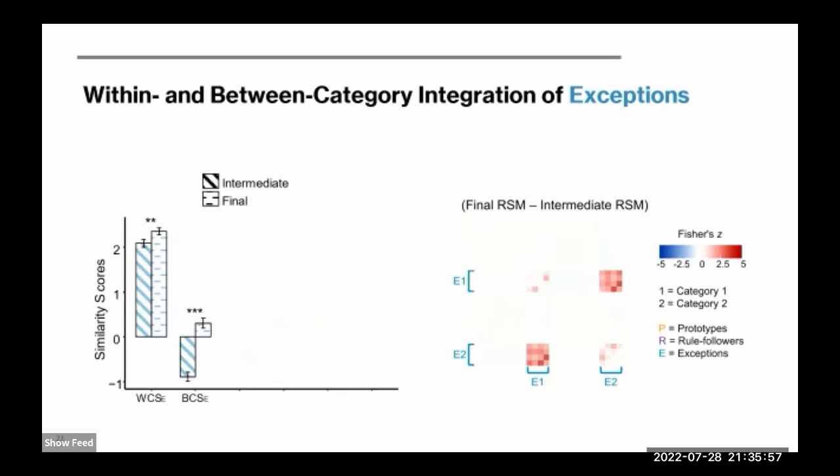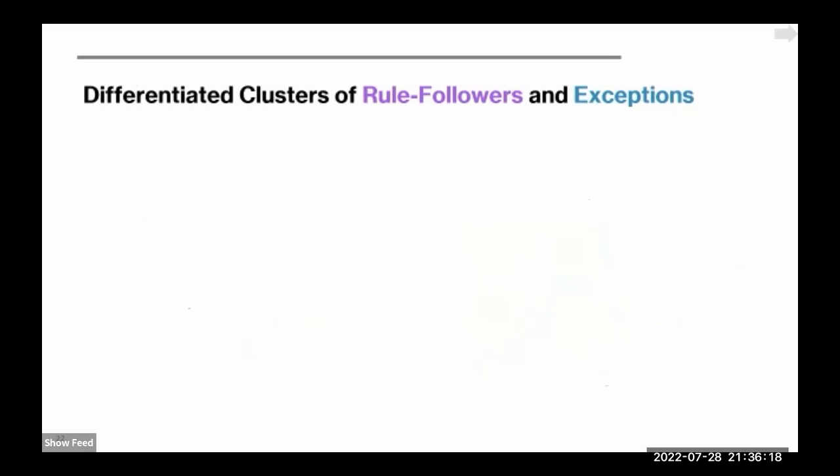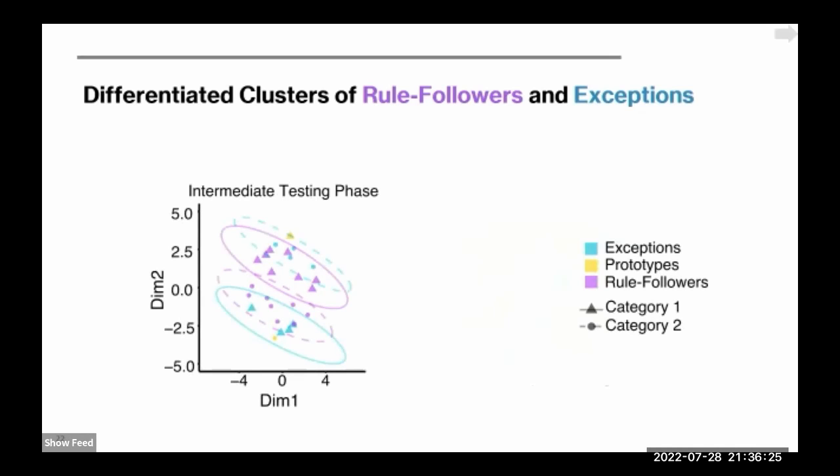Combining findings from the current and previous slides, we show that rule followers and exceptions in each category were separately integrated while being differentiated from each other. In consequence, people may form distinct rule follower and exception clusters for each category in the representational space. And we can see these distinct clusters by performing multidimensional scaling on the similarity matrices. So the plot here shows how each stimulus cluster activation pattern is distributed on a two-dimensional plane.